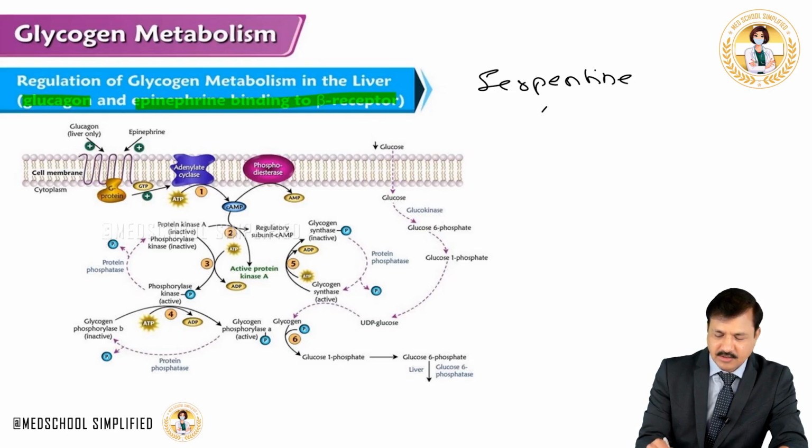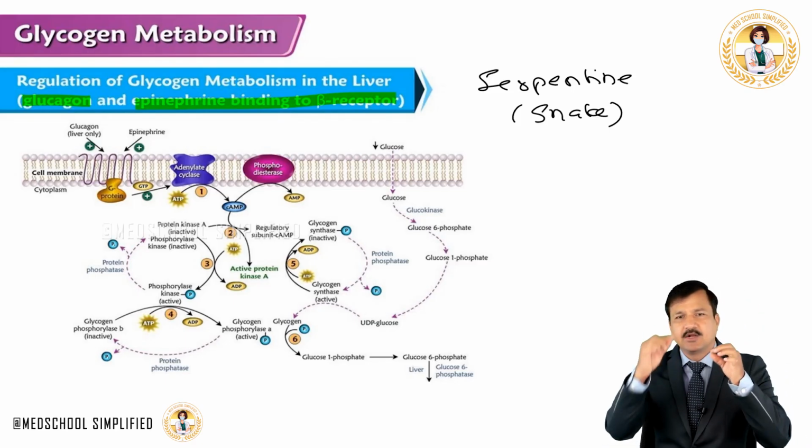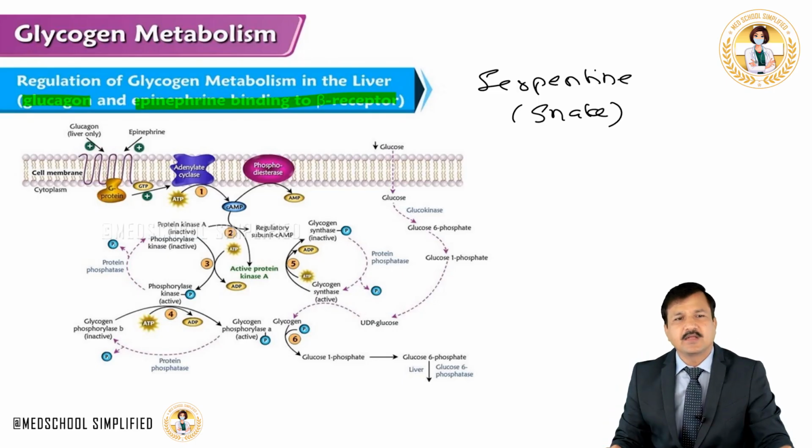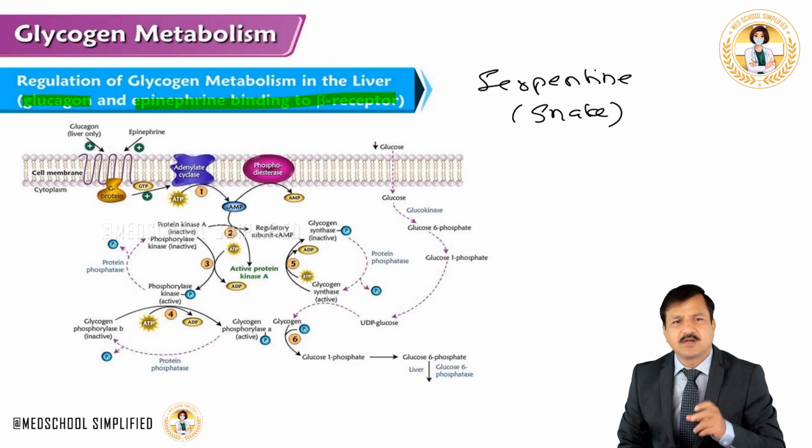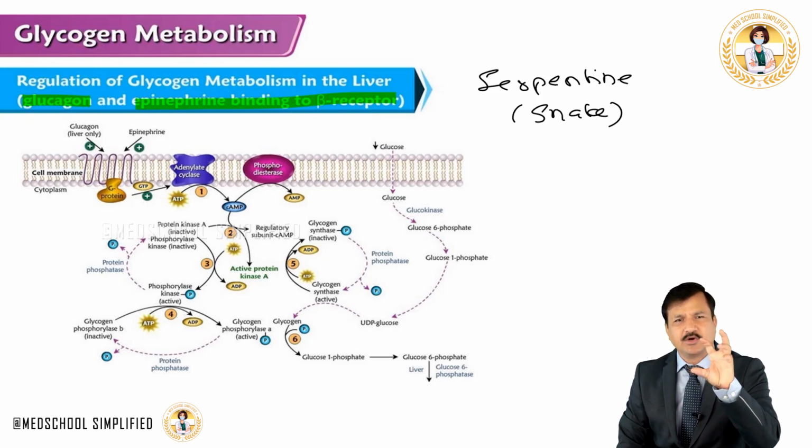Serpentine means looks like a snake, and as you see here in the figure, it looks like a snake, right? So this serpentine receptor, which is G protein coupled receptor, has G protein, as you know, with alpha, beta and gamma subunit.